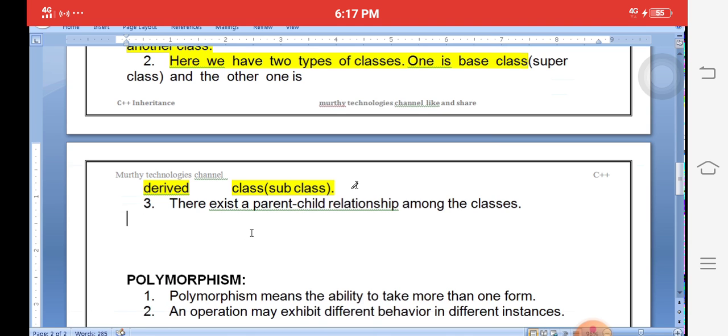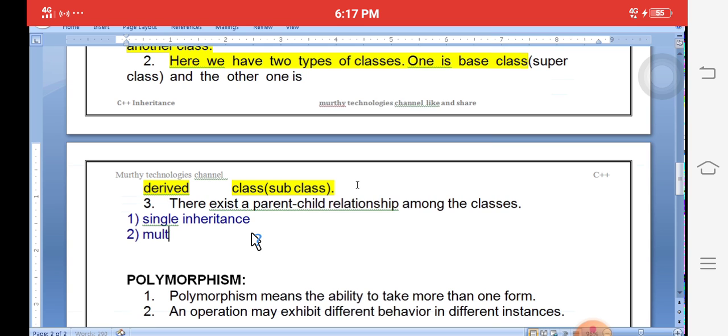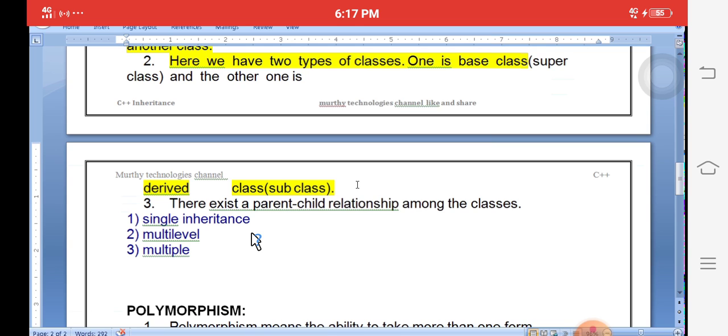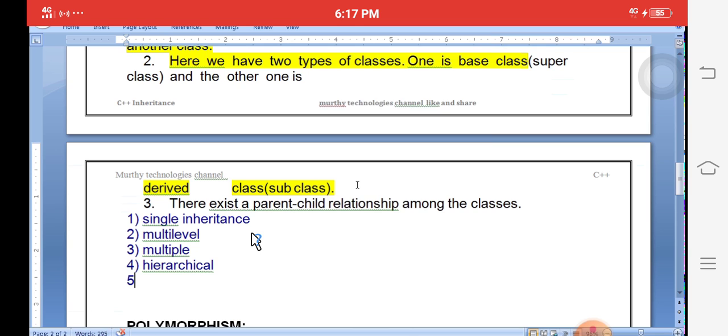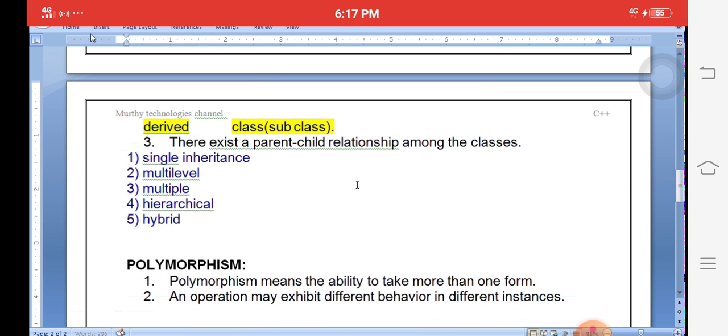Here, clearly what we explained, there are different types of inheritances. Single inheritance, multi-level inheritance, multiple inheritance, hybrid inheritance. So these are different types of inheritances available in the concept. We will explain only a few concepts in the 10 marks question. Inheritance is nothing but creating a child class with the help of a parent class.